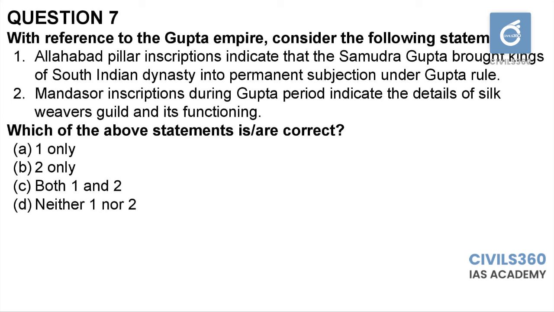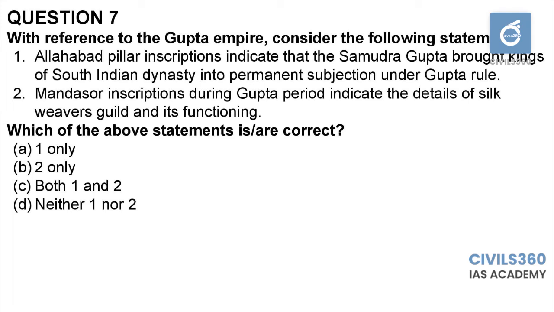First statement says about Allahabad pillar inscriptions. We know that Allahabad pillar inscriptions describe a lot of achievements related to Samudra Gupta. So that statement should be correct. But the second part of the statement, it says that he brought kings of South Indian dynasty into permanent subjection under Gupta rule. That is not possible.